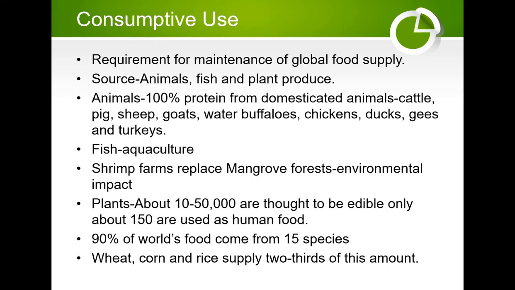And 90% of the world's food comes from 15 species. Three of them, that is wheat, corn and rice, supply two-thirds of this amount. Although there are over 10,000 species of cereals, no new ones have been brought into cultivation during the past 2000 years. Okay, so these are all regarding the consumptive use value. Actually, anything and everything that we consume is a product of biodiversity.